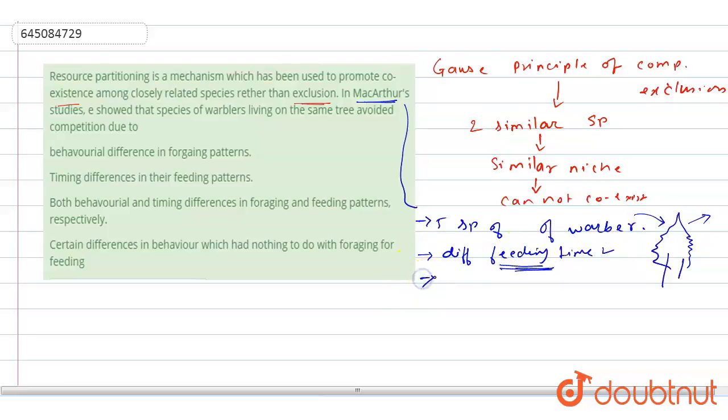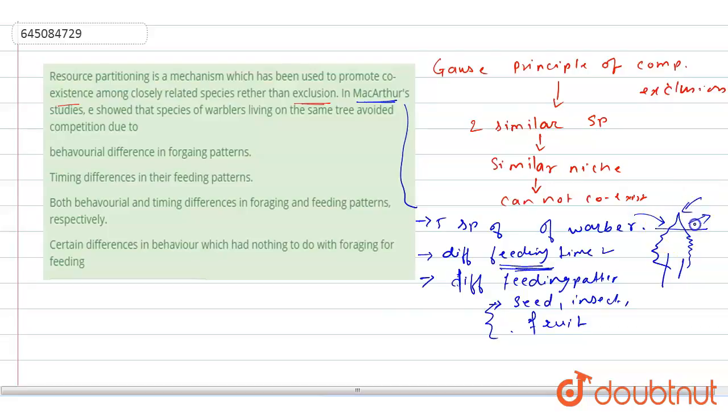The second thing is their different feeding pattern or different foraging pattern. Let's say some will eat insects, some will eat seeds, some set of organisms will eat fruit. Their feeding pattern is different. In this case, they can be found on the same tree at the same time.